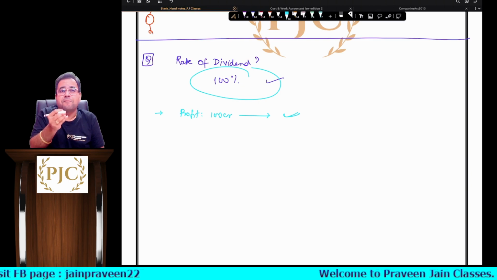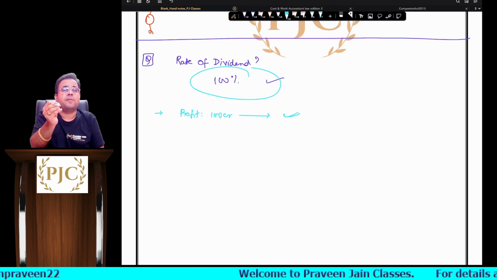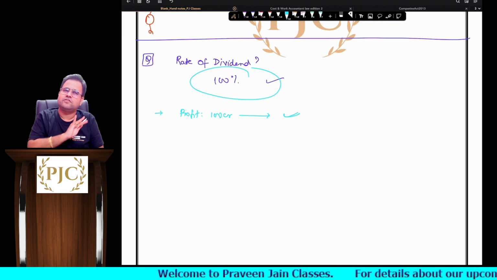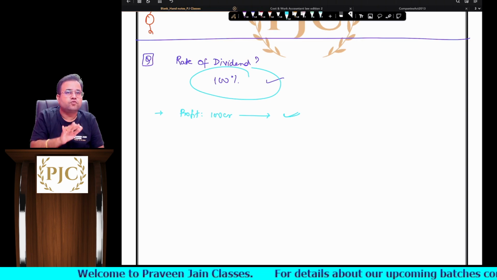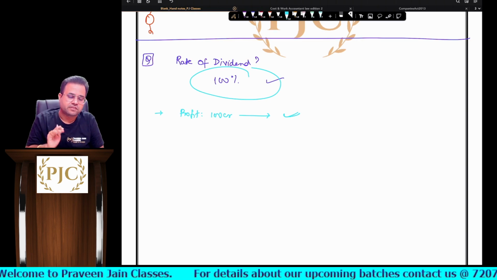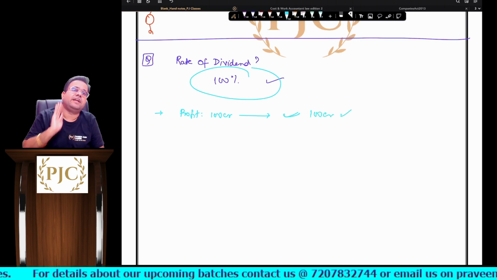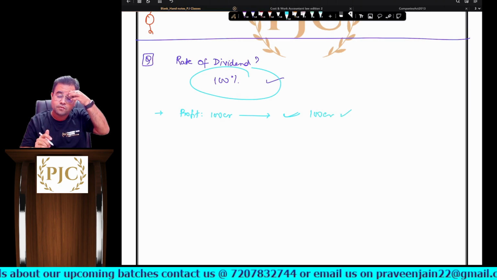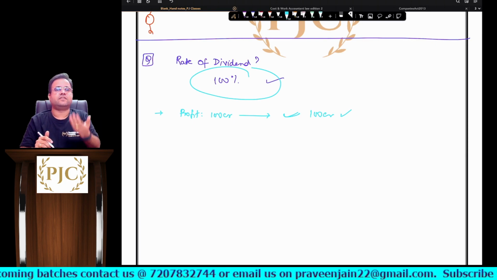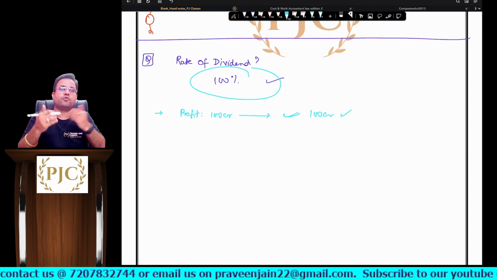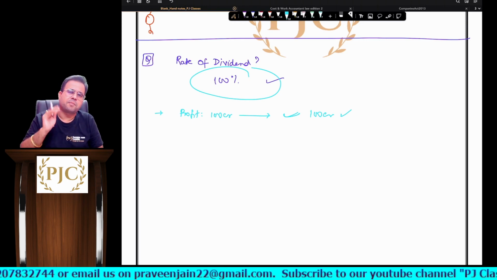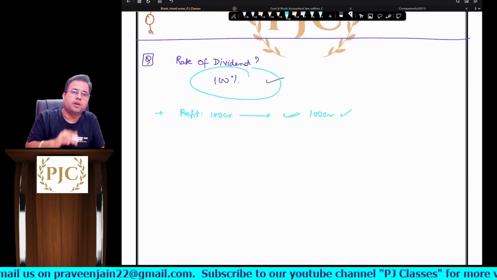Is there any compulsion that we have to transfer some amount to reserves? The answer is no. There is no compulsion, sir. Earlier it used to be, but now there is no compulsion. So the entire 100 crores, the company can declare in the form of dividend. There are no restrictions on how much amount you have to give for dividend. So it is not at all a problem, sir.